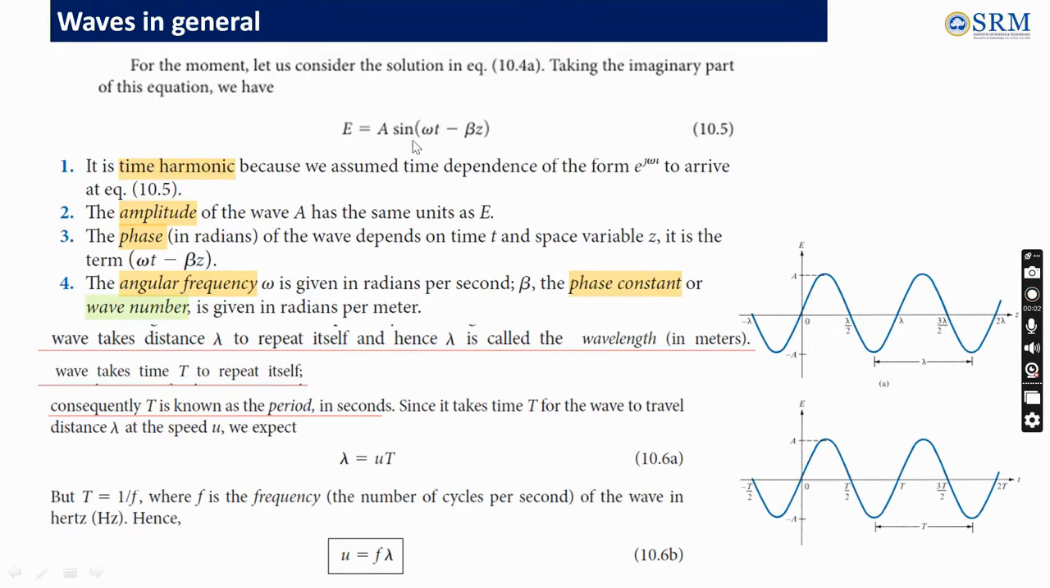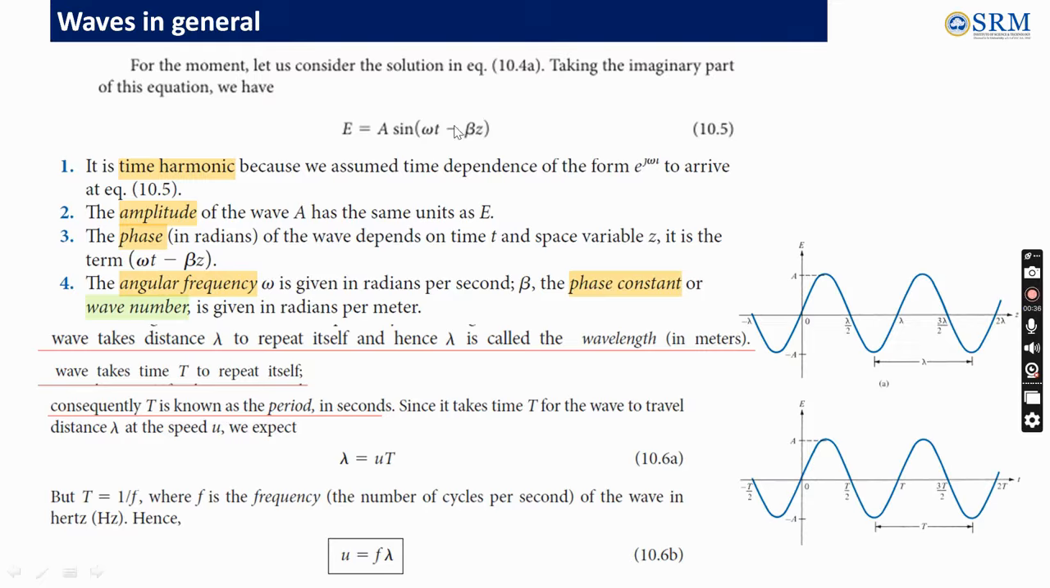So from the second order partial differential equation, we have arrived at the expression for electric field. It is going to be some amplitude times a sinusoidal function, omega t minus beta z. It is called time harmonic because we took the time dependence e to the j omega t to get this expression. Here, A is the amplitude, which has the same unit as that of the electric field intensity E, and this phase part, generally it will be A sine theta.